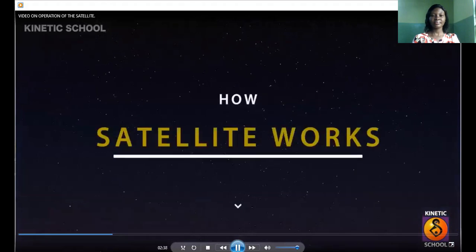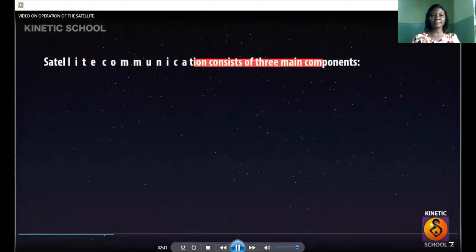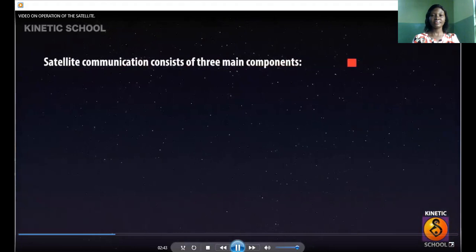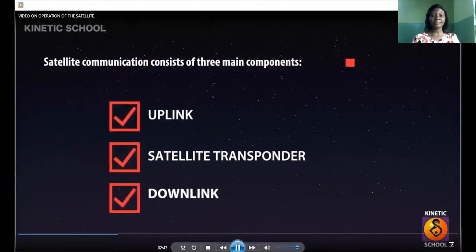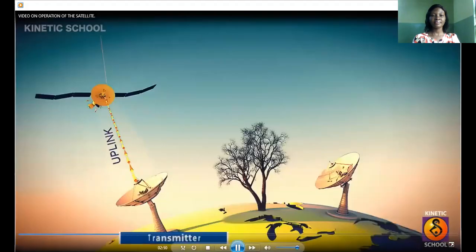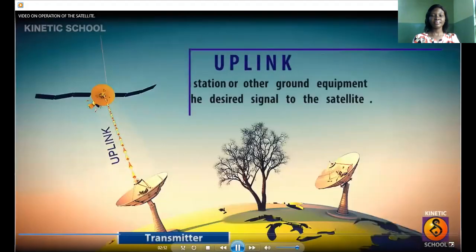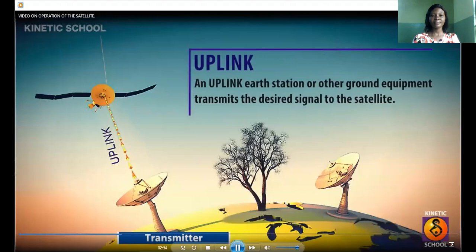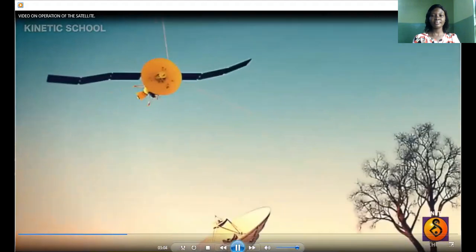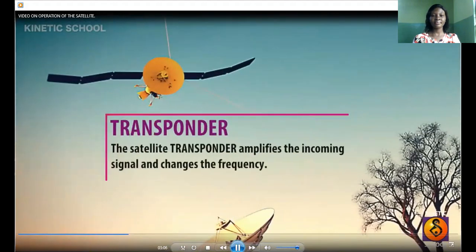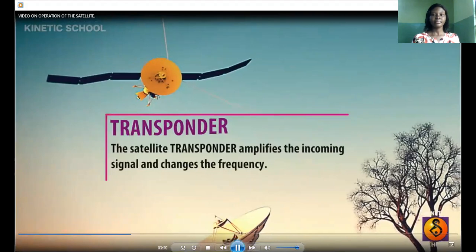How a satellite works. Satellite communication consists of three main components: uplink, satellite transponder, and downlink. An uplink earth station or other ground equipment transmits the desired signal to the satellite. The satellite transponder amplifies the incoming signal and changes the frequency.